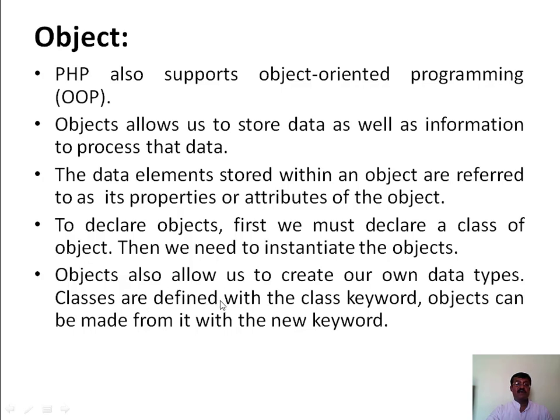Here classes are defined with the keyword class. Objects can be made from that class with the keyword new. So in PHP we can create our own data type by using objects, where objects are created by instantiating classes.